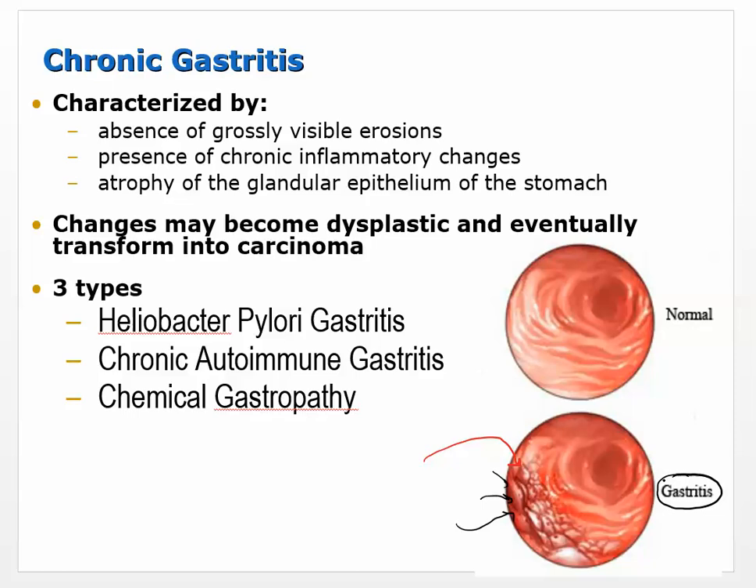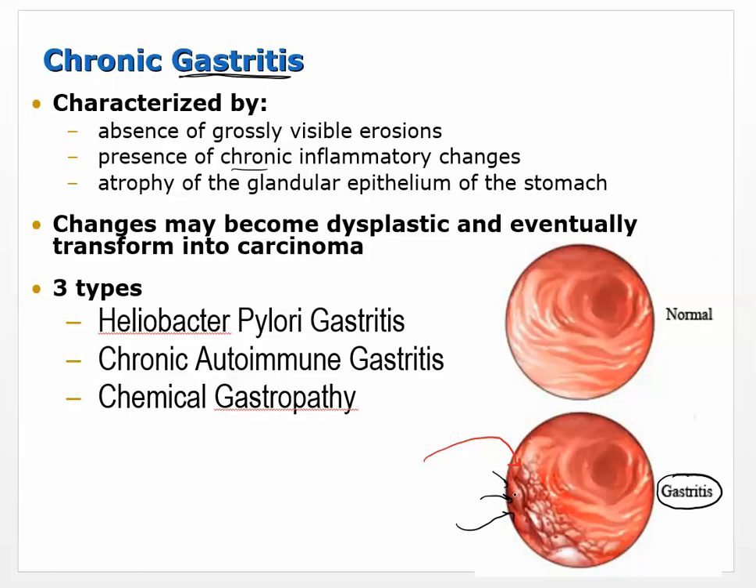Now, if you did see this erosion and an ulcer were to form, then we would call it some kind of an ulcer. As long as it's gastritis, that means that an ulcer has not yet formed. That's not to say that chronic gastritis can't or won't progress to form an ulcer, but gastritis, as a term, is boundaried. The boundary is the absence of grossly visible erosions. Okay, so there is the presence of chronic inflammatory changes, and atrophy of the glandular epithelium of the stomach.